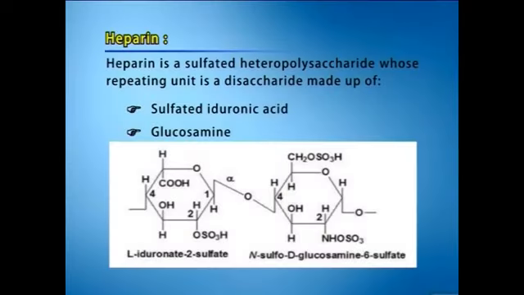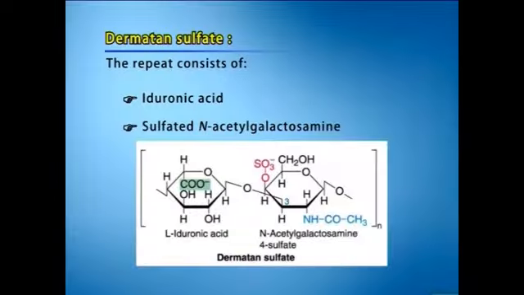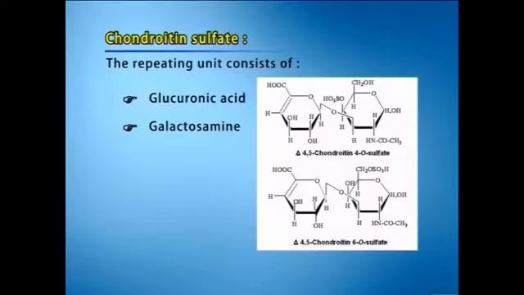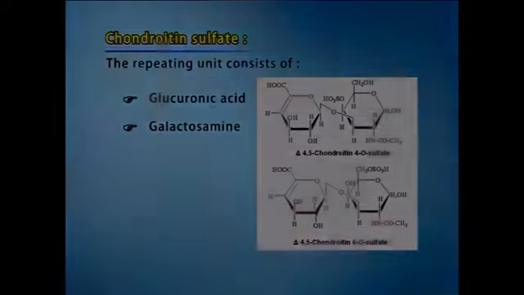Heparin. Heparin is a sulfated heteropolysaccharide whose repeating unit is a disaccharide made up of sulfated iduronic acid and glucosamine. The next category is dermatan sulfate. The repeat consists of iduronic acid and sulfated N-acetyl galactosamine. Chondroitin sulfate. The repeating unit consists of glucuronic acid and galactosamine.